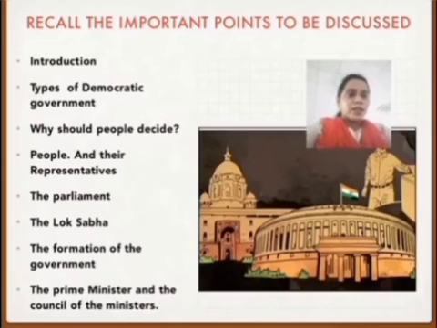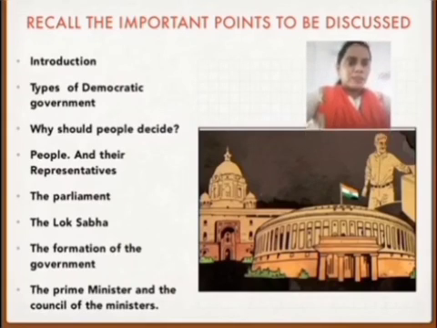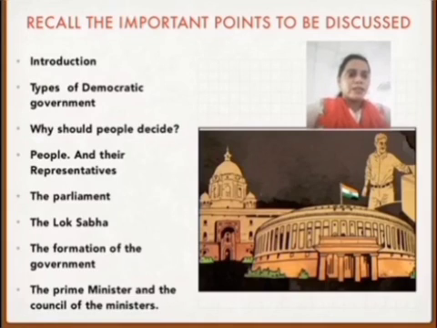So students, I hope you have understood very well about the parliament or parliamentary system. Now let's take a fast recall of what we have learned in this part. We have seen the introduction, we have seen two types of democratic government, parliamentary form and presidential form, and we have discussed why people should decide, why we need parliamentary form of government, and who the people and their representatives are. We have seen what parliament is and what parliament consists of: Lok Sabha, Rajya Sabha and the President.